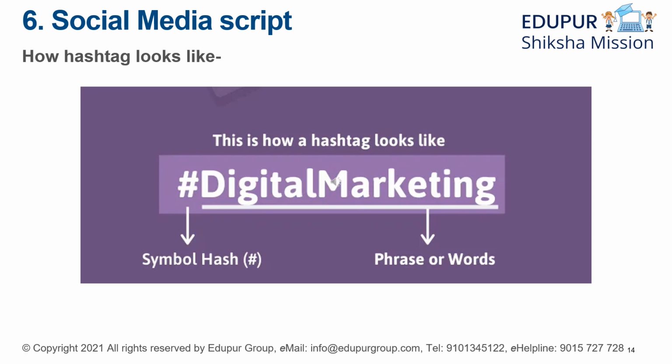So let's see how the hashtag looks like. Now this is basically how a hashtag looks like. The symbol hash, as I've given here, is at the beginning of the phrase, followed by digital marketing, which is a phrase or words. And one of the most important things about hashtags is that the phrase or words that is given over here, they are written without any spaces. This is very important. Always keep this in mind. Even with the hash, there is no space in between, and then we follow it with the phrase or words.